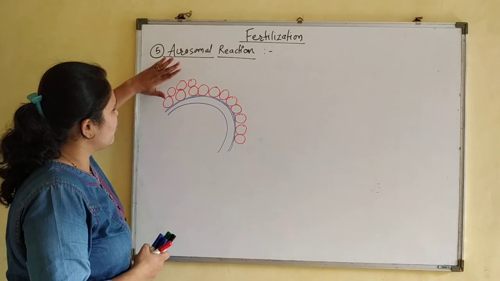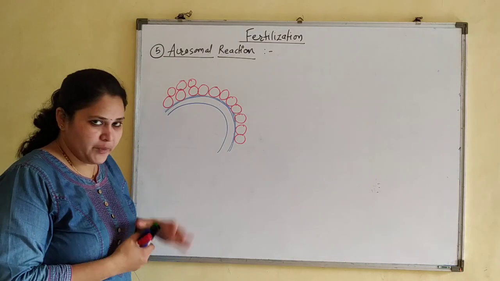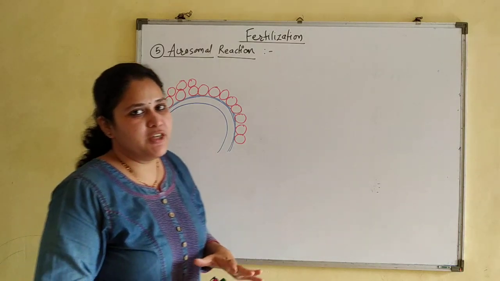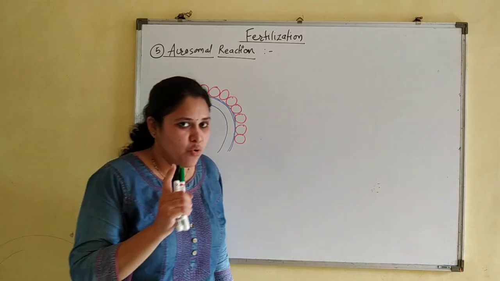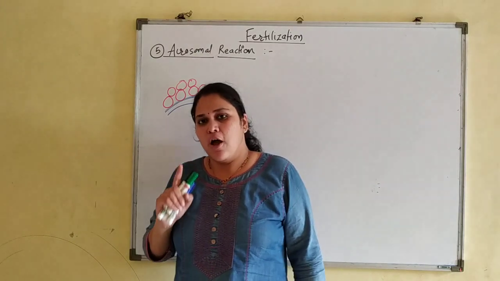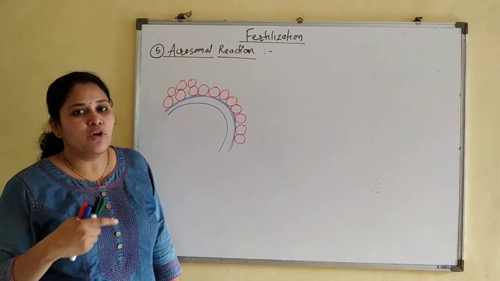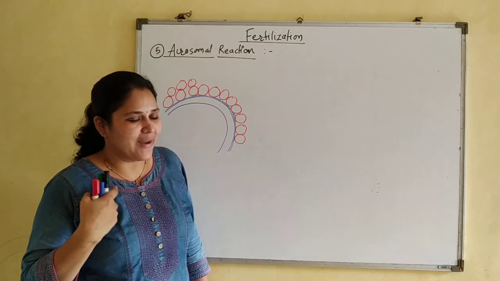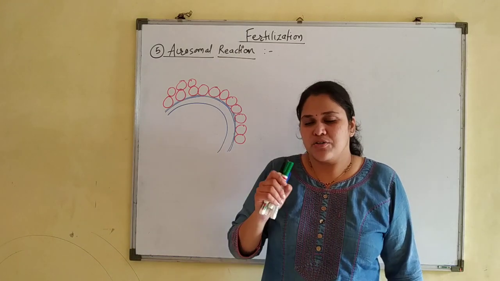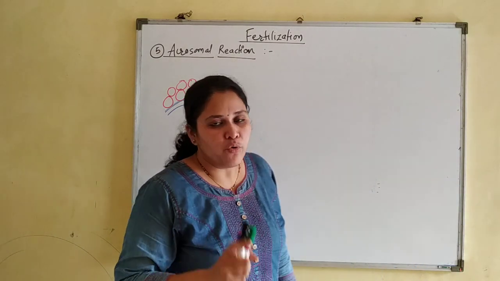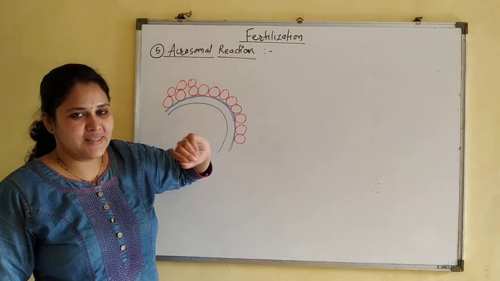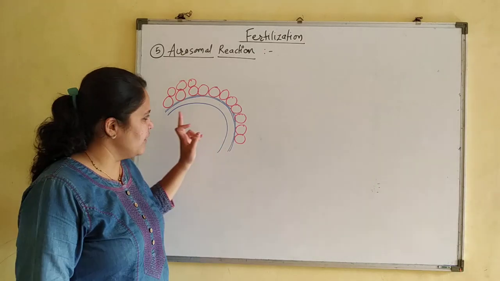Fine. Now let's see what is happening during acrosomal reaction. Now the sperm is ready to fertilize the egg cell. Only 200 to 250 sperms can reach the egg cells. What we discussed: 200 million sperms are deposited during insemination. From that, only up to 2 million sperms can reach, or move ahead. From that, only 200 to 250 sperms can reach the egg cell and will try to fertilize the egg, and from that only one will succeed in fertilizing it.